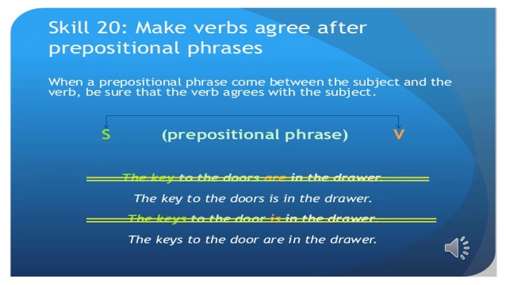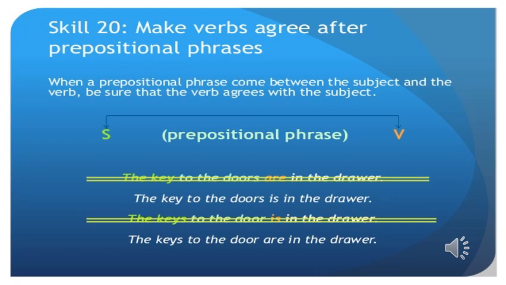Okay, dear students, look at the two examples here. The key to the doors is in the drawer. Where's the subject here? The subject is the key, and the subject here is singular, so the verb must be singular. To the door comes between the subject and the verb, and this is called a prepositional phrase. So you should read the sentence carefully and identify the subject here. The subject, the key, and the verb is.